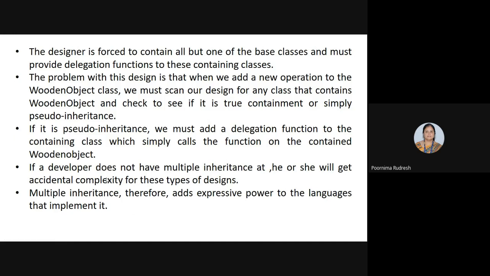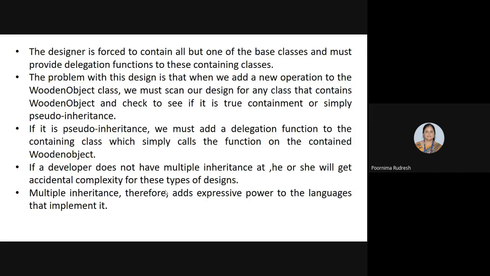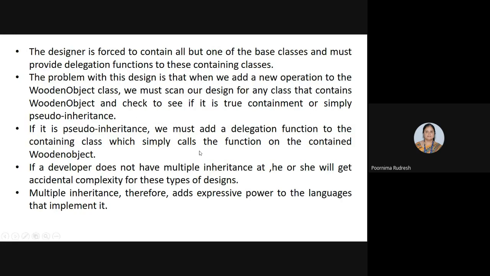Okay. So if the developer does not have multiple inheritance, he or she will get accidental complexity for these types of designs. Since we are using only single inheritance, no multiple inheritance is present, it leads to accidental complexity. Because see here, this is a design for a wooden door where we use single inheritance. In this design there is an absence of multiple inheritance, and if multiple inheritance is not present, then it leads to a design with accidental complexity.